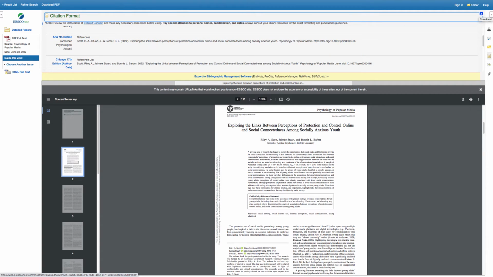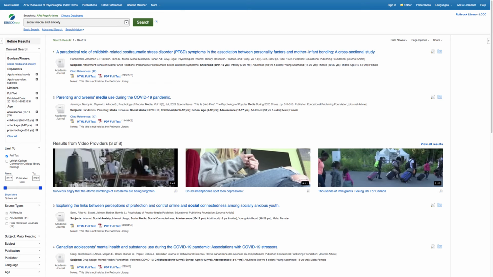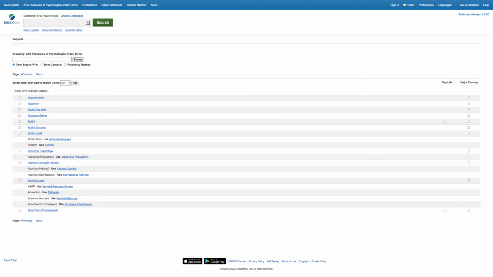For a more complex search, we can return to the search screen by clicking on the Result List link. Then click on the APA Thesaurus of Psychological Index Terms link located in the top blue search bar. This will allow us to expand out our terms to ones the database prefers. For example, if I type in our first search term, social media, and then click Browse, I'll see additional terms that might be useful to use in searching. But from this list, social media does appear to be the most focused. And so here I'm going to add social media by clicking on its box and then clicking on Add.